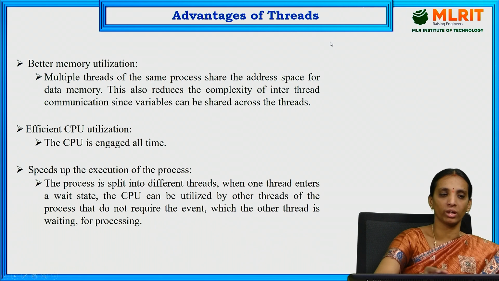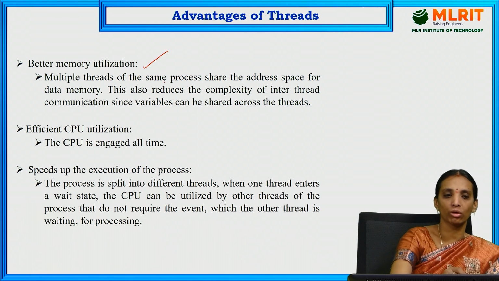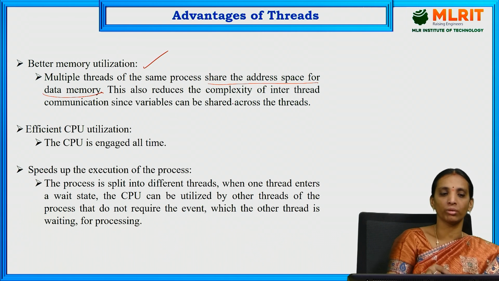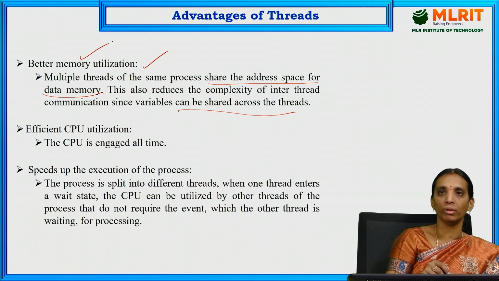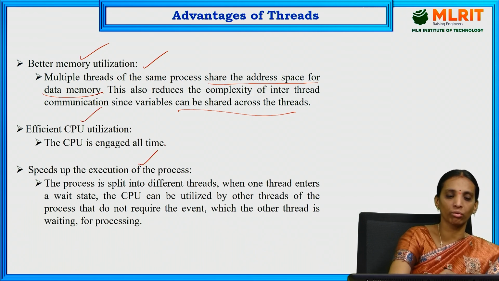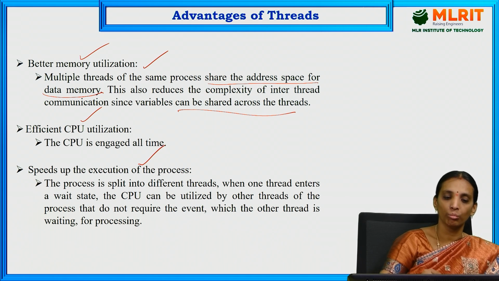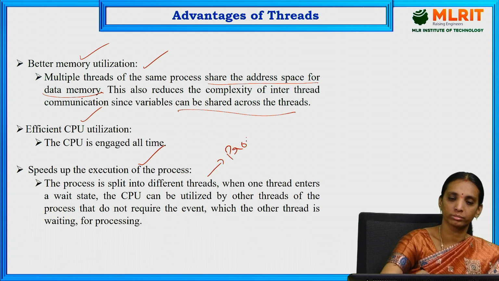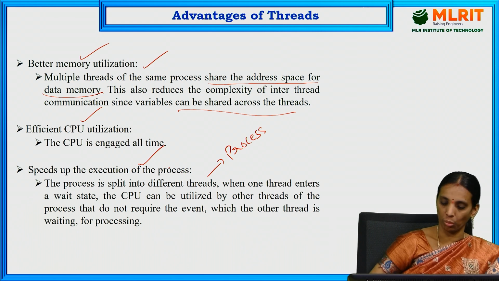So, advantages of threads. By using multiple threads, better utilization of CPU and better utilization of memory will be achieved, because the same process shares the address space for the data memory and heap memory. So the complexity of inter-thread communication will be reduced and therefore better memory utilization will be achieved. Efficient CPU utilization is also achieved. It speeds up the execution of the process because concurrent execution of different threads will happen in the process.